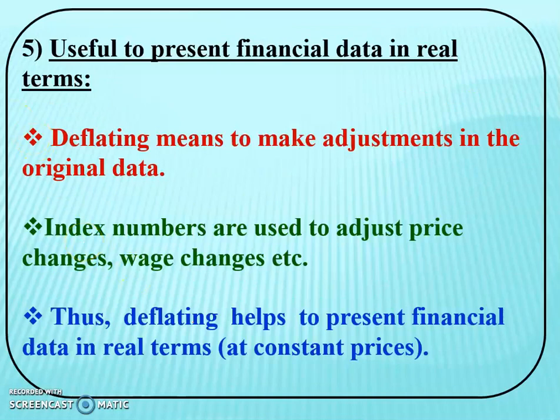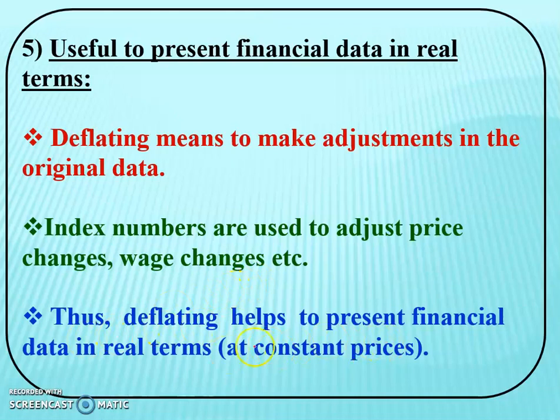Now next point is useful to present financial data in real terms. Deflating means to make adjustment in the original data. Index numbers are used to adjust price changes, wage changes, etc. Deflating is the adjustment in the original data, right?